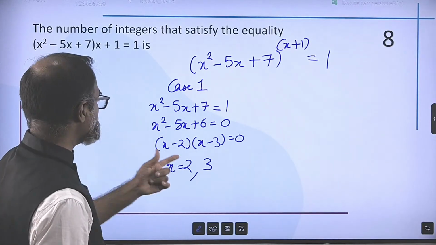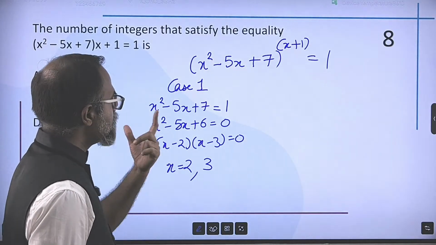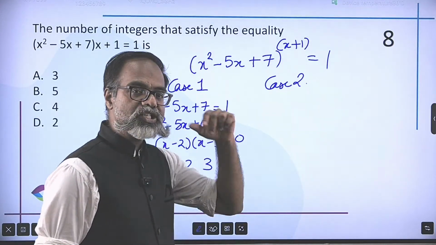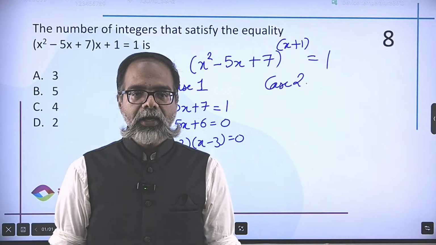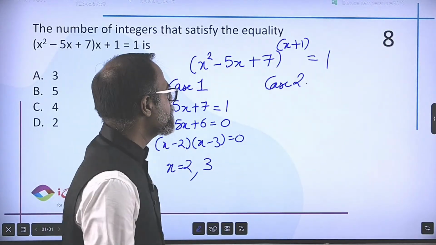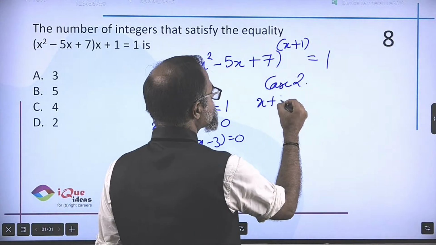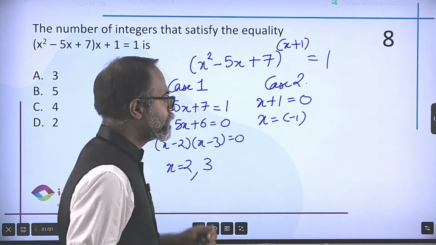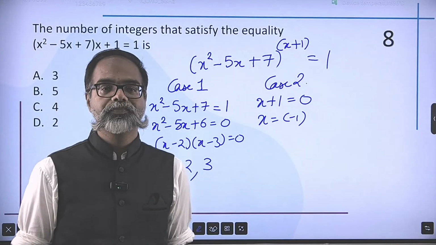So 2 possible solutions. Second case, anything raised to the power 0 is equal to 1, which means x plus 1 is 0, making x as minus 1, yet another value.